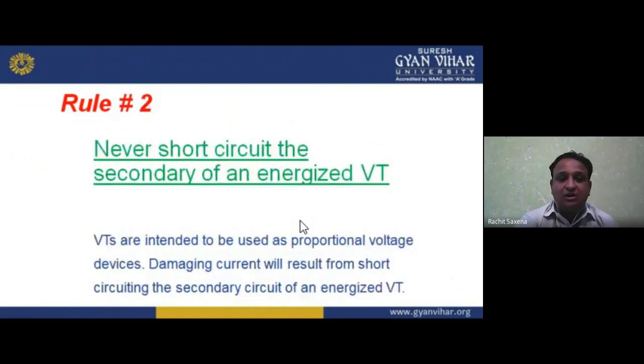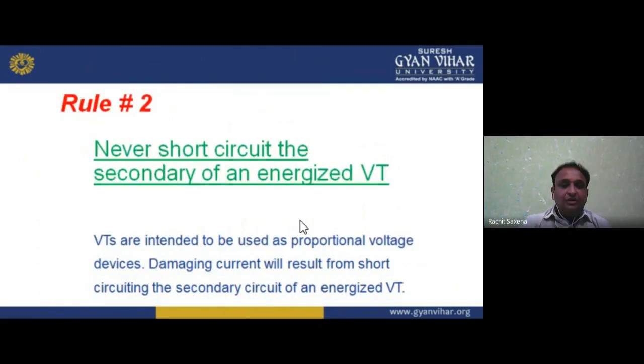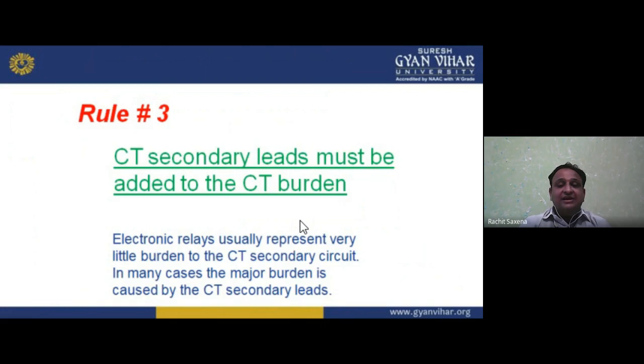So four rules are there. Basic important rules for instrument transformers: never open circuit a current transformer secondary while primary is energized. Never short circuit the secondary of an energized VT. CT secondary leads must be added to the CT burden.